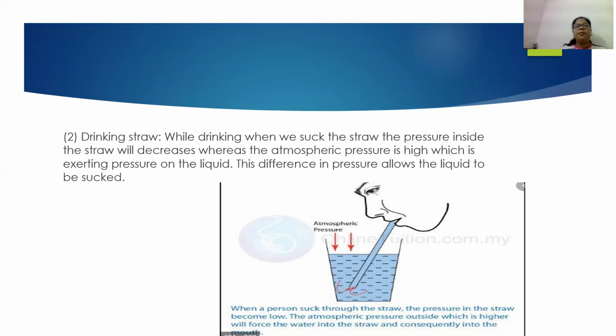Now, as the pressure inside the straw decreases, what happens? The pressure inside the straw is less, but the atmospheric pressure on the liquid present in the cup or glass is more. This difference between the pressure on the liquid and the pressure inside the straw helps us suck the liquid easily. So by this we can come to know about atmospheric pressure.